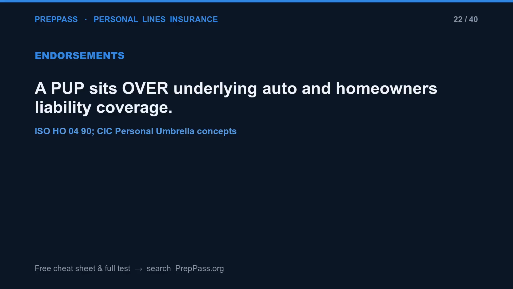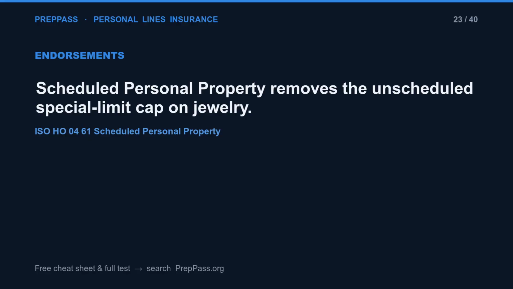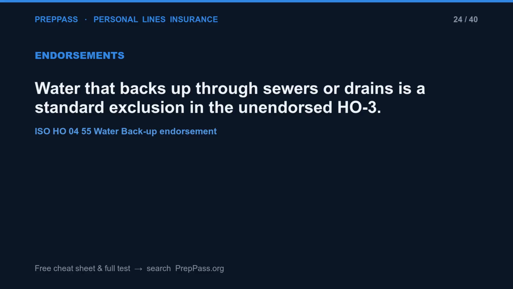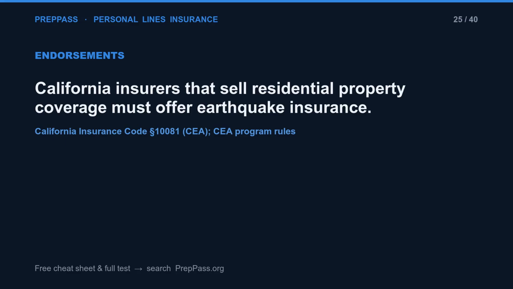A PUP sits over underlying auto and homeowners liability coverage. Scheduled personal property removes the unscheduled special limit cap on jewelry. Water that backs up through sewers or drains is a standard exclusion in the unendorsed HO3. California insurers that sell residential property coverage must offer earthquake insurance.